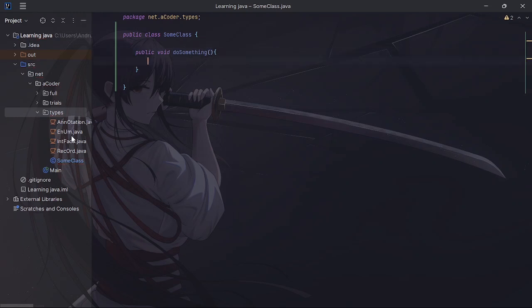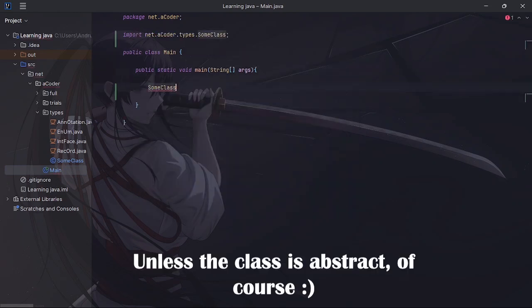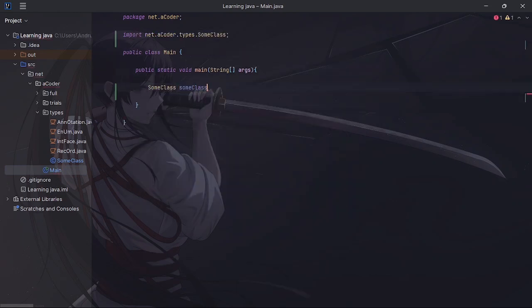Now what classes can do, we're going to go to the main here. What classes can do is we can create objects from them. So we can say SomeClass is equal to new SomeClass. That makes sense. We now have an object of the SomeClass,